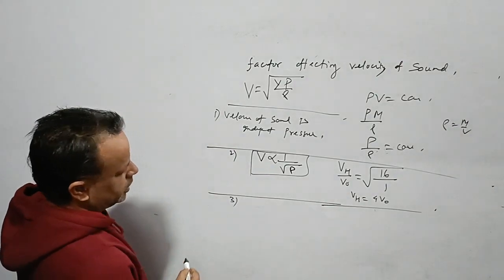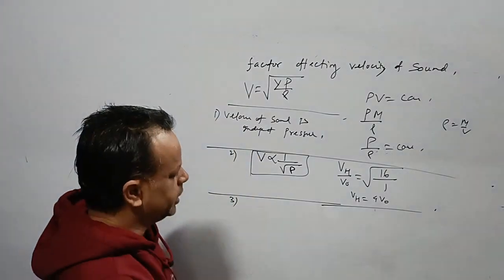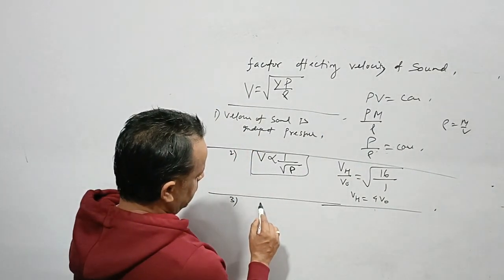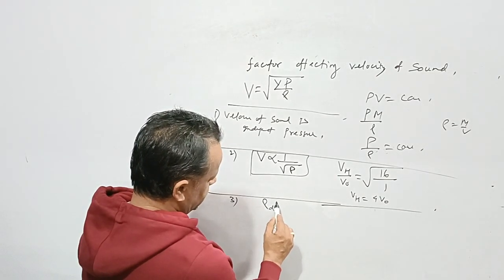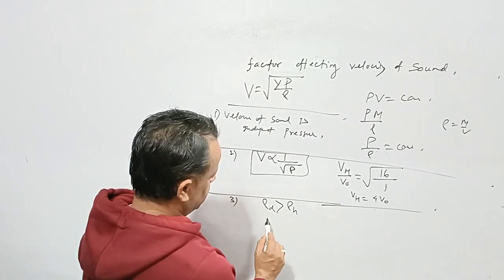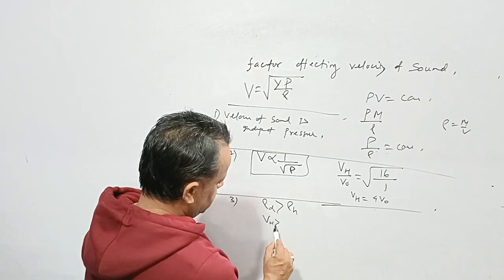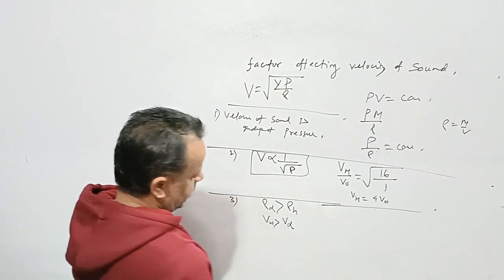First we'll go for the velocity of sound in humid air and in dry air. What is that? We know that density of dry air is greater than density of humid air, and we know the velocity is inversely proportional. So velocity in humid air is greater than velocity in dry air.